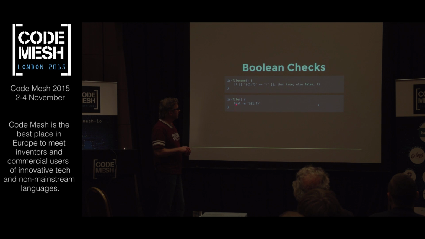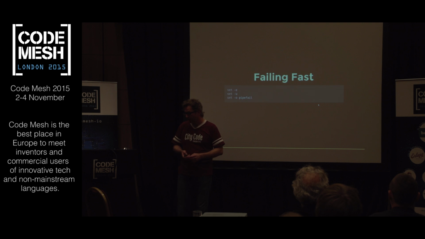This one, I like test. Test is a program that will allow you to evaluate different expressions. You can do Booleans and file checks, etc. This will return a 0 exit code if it's successful, or 1 if not, and 0 in bash generally indicates success, so that's true. And in this case, we're going to call the true command, which always exits with 0, and false always exits with 1. You get the idea. So this is a nice pattern as well. You can eliminate and clarify logic quite a bit.